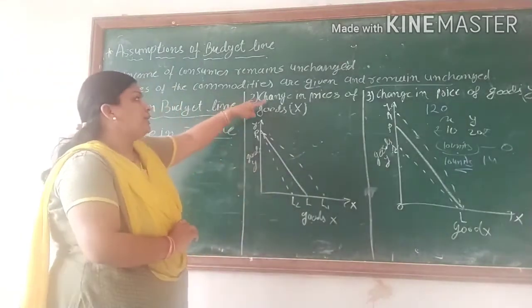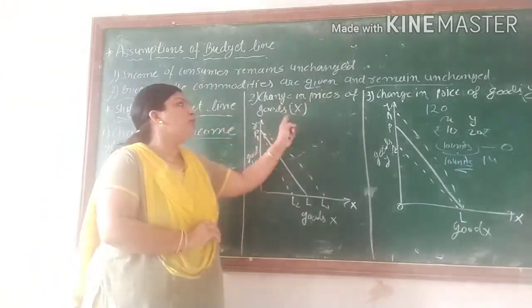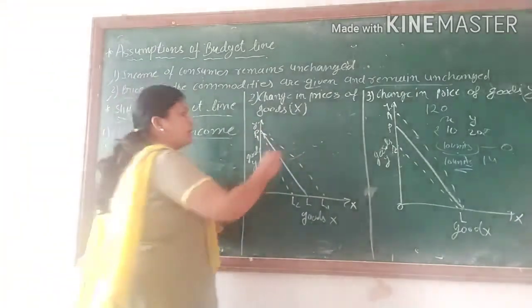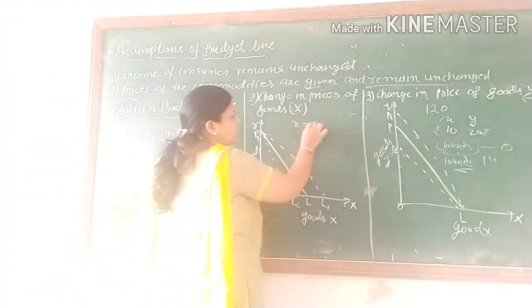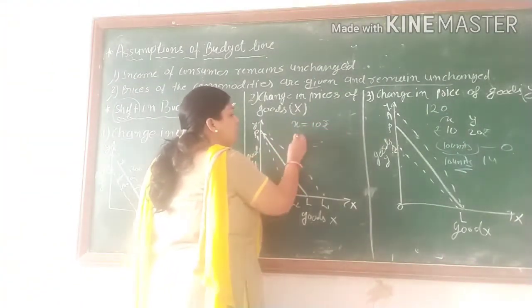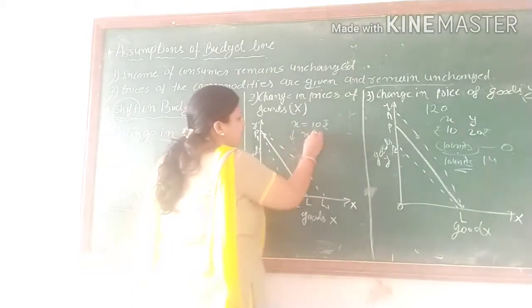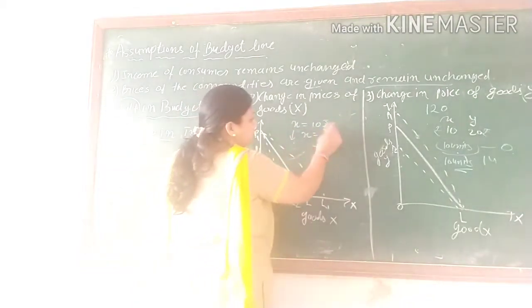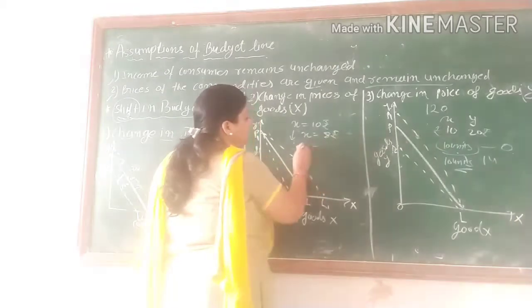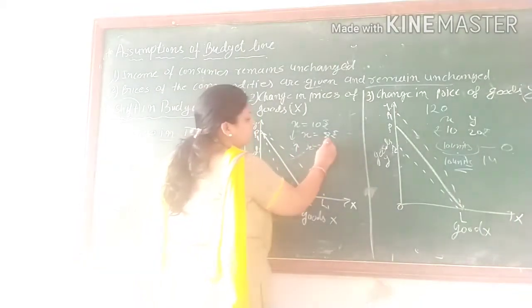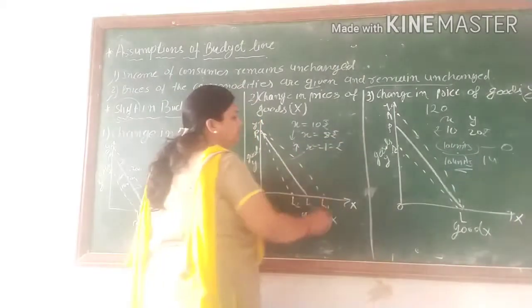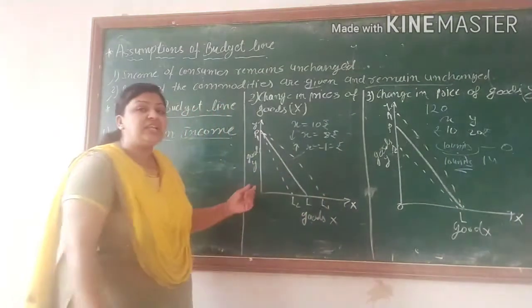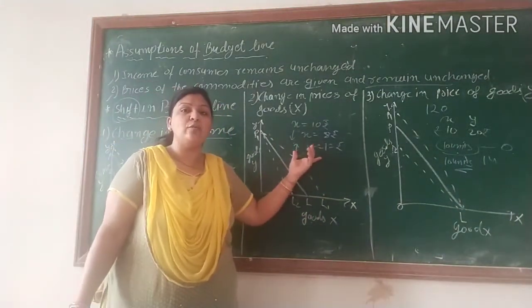Now, in this situation there are 3 conditions. First condition, change in price of goods x. Suppose goods x is for 10 rupees. Now the price decreases, x will be 8 rupees. And the second situation, increase, it means x becomes 12 rupees. Only change in the price of x.